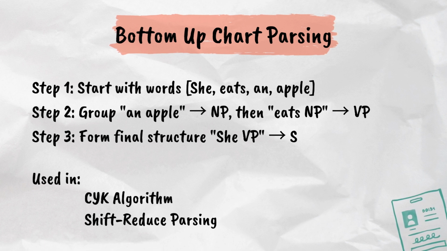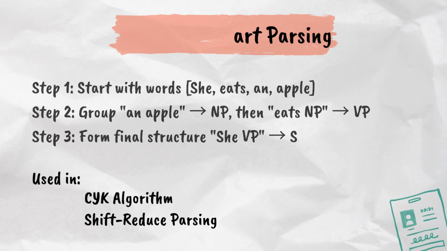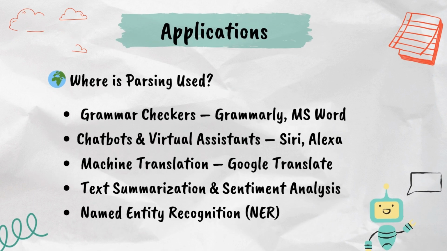Now that we've explored both parsing approaches, let's see where parsing is used in real-world applications. Where is parsing used? Here are some cool places where parsing works behind the scenes. Grammar checkers, fixing your emails before you hit send. Chatbots and virtual assistants, understanding what you mean. Machine translation, breaking language barriers. Text summarization, AI reading articles for you. Named entity recognition, NER, finding names and places in text. Now, let's make this even more fun with a quick quiz.